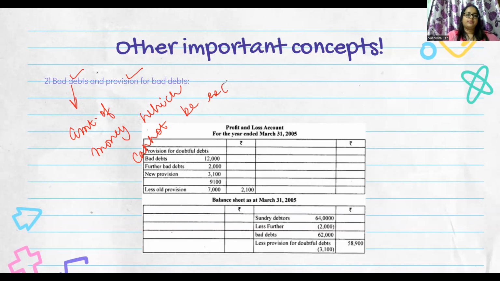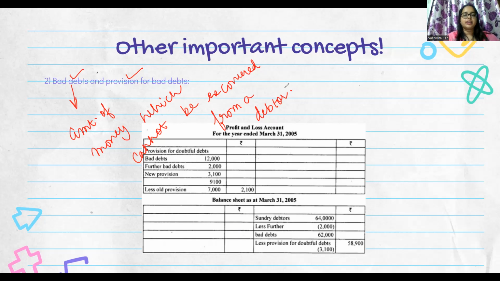I'll repeat again. Bad debt means the amount of money which cannot be recovered from a debtor. Suppose we gave some XYZ person 1000-2000 rupees, and that person is no longer in the position to pay me back my money, that will become my bad debt.